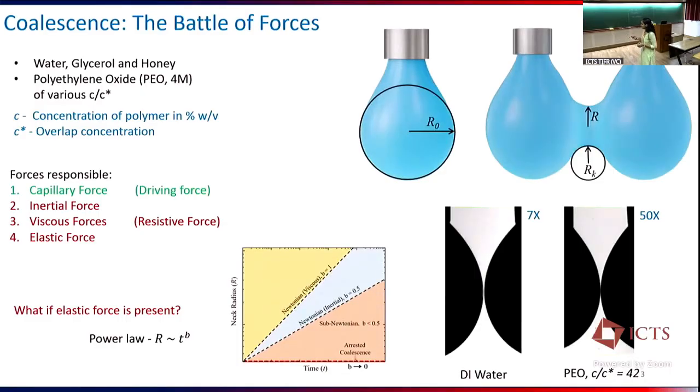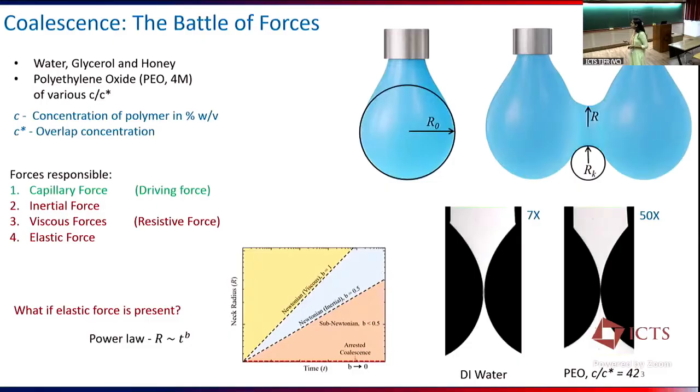In this study, we consider a viscoelastic fluid of polyethylene oxide, PEO, having a molecular weight of 4 million gram per mole. We have taken different concentrations of this PEO. The concentration is represented in terms of C by C star, where C is the concentration of polymer and C star is its critical overlap concentration. For comparison, we also consider Newtonian fluids of different viscosities like DI water, glycerol, and honey. The coalescence dynamics can be studied in multiple configurations like sessile-pendant, sessile, and pendant.